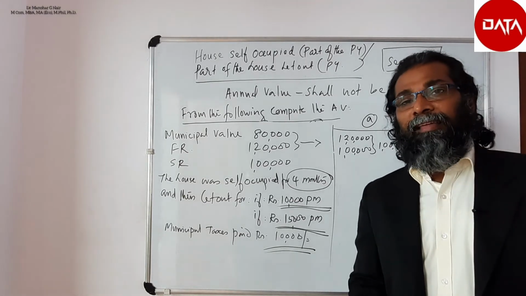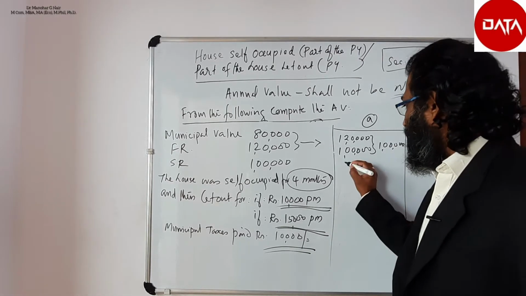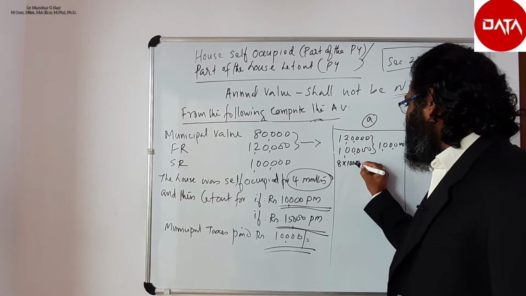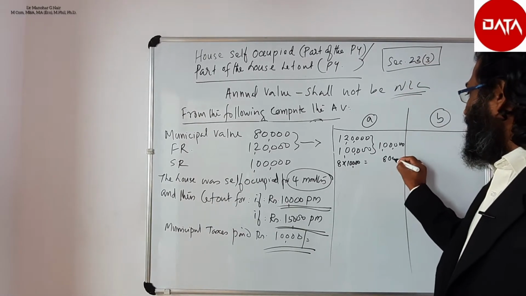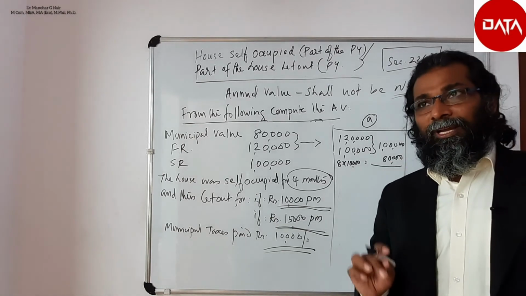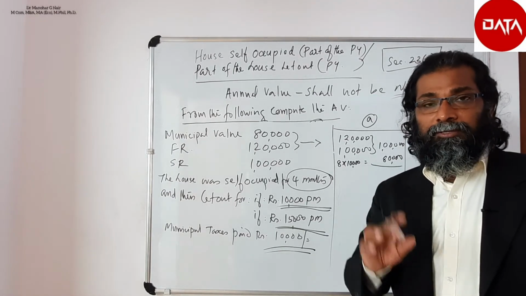Now compare that fair rent with the actual rent. The actual rent is the building let out for 8 months at 10,000 rupees, and therefore that value is 80,000. Here the actual rent is less than the fair rent, not because of vacancy.